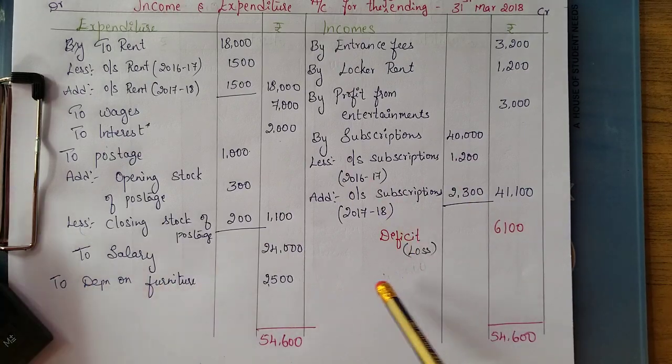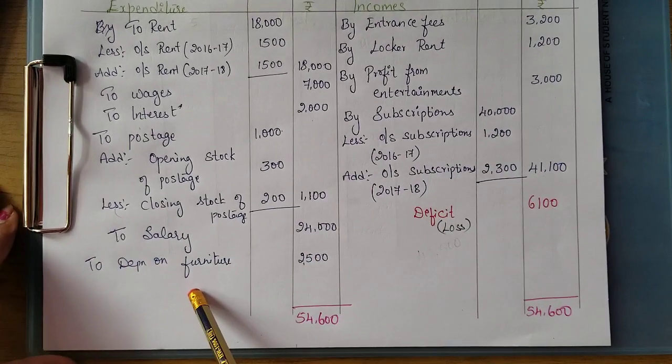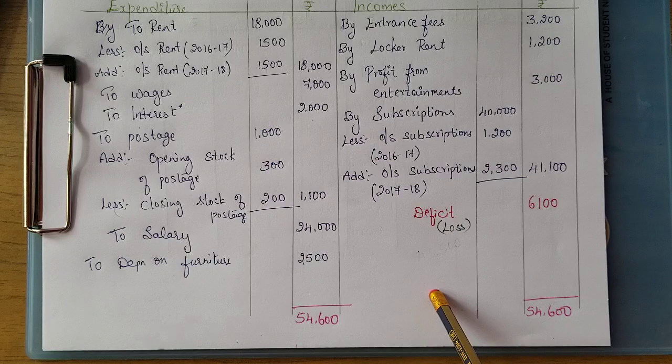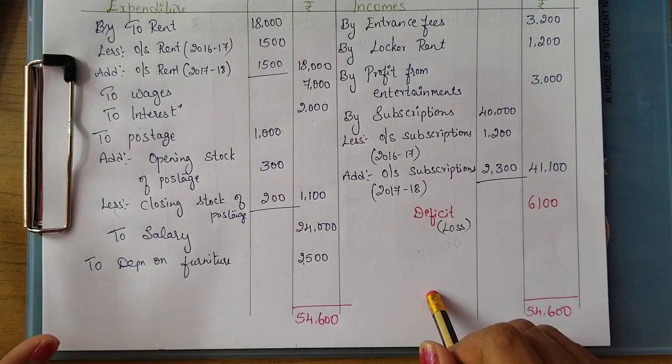So whenever we get a surplus, we add that surplus to the capital fund. Whenever we get a deficit, we deduct it from the capital fund. When you write the capital fund on the liability side, you add the surplus, but if you get a deficit, you have to deduct it from the capital fund.